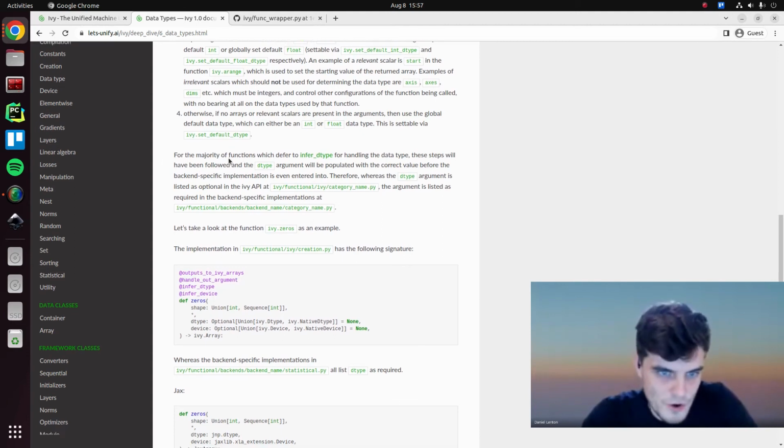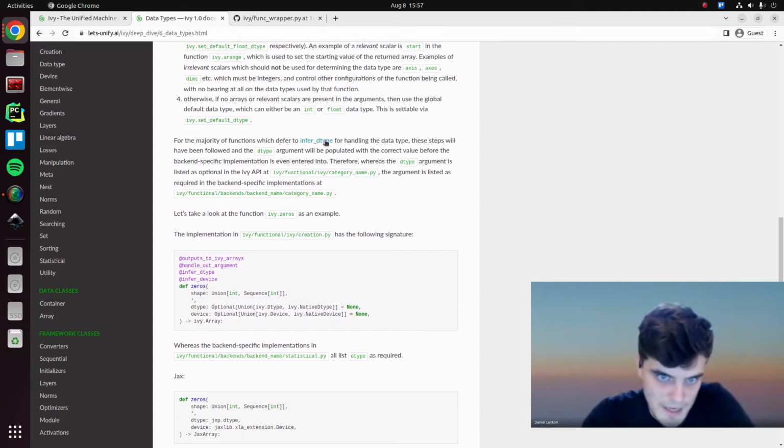Okay, so for the majority of functions which defer to infer data type for handling the data type, these steps will have been followed, and the data type argument will be populated with the correct value before the backend specific implementation is ever entered into. Therefore, whereas the data type argument is listed as optional in the Ivy API function, in this kind of file, the argument is listed as required in the backend specific implementation.